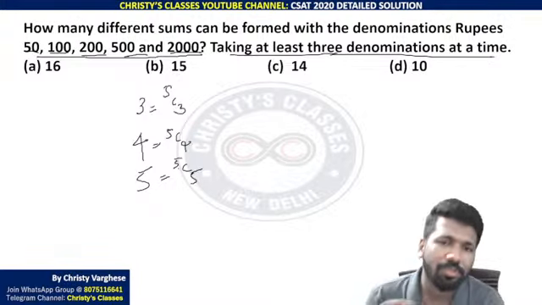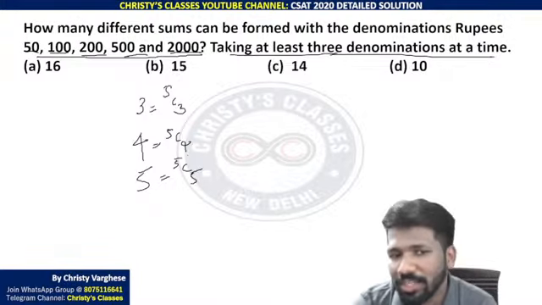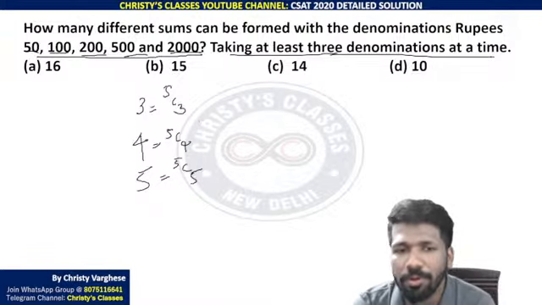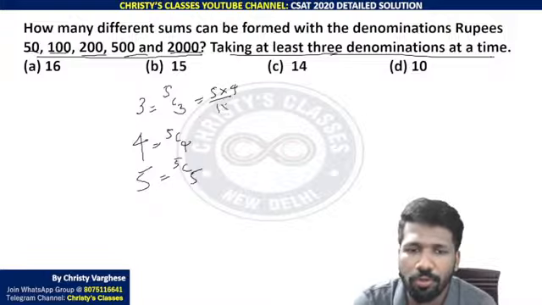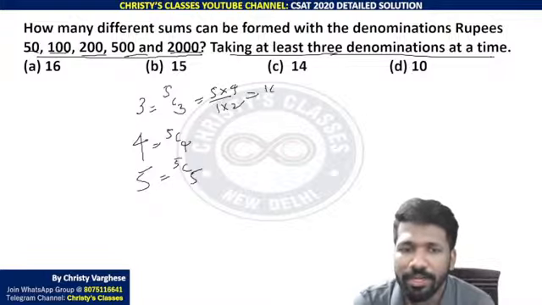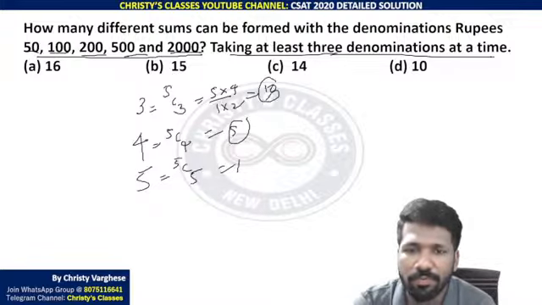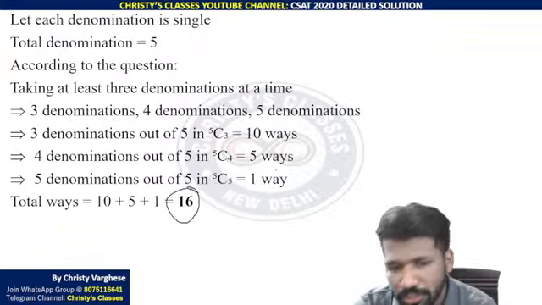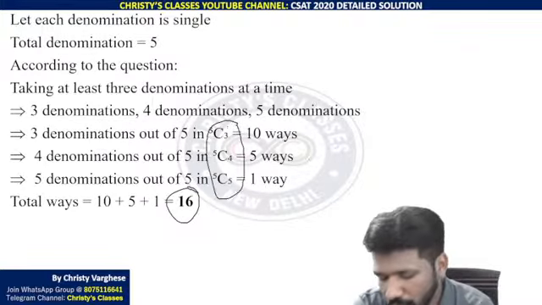From n things to select r things, nCr ways are there. That theory we discussed in permutation and combination. So 5C3 is what? 5 into 4 by 1 into 2. That is 10. 5C4 is 5. 5C5 is 1. So 10 plus 5 plus 1 is the answer. That is 16. I hope all of you understood how these 3 you need to find.